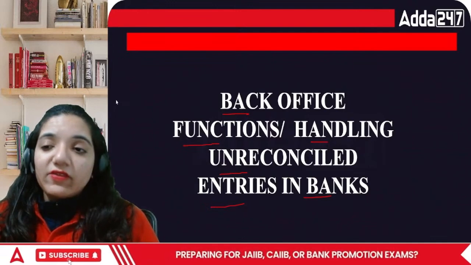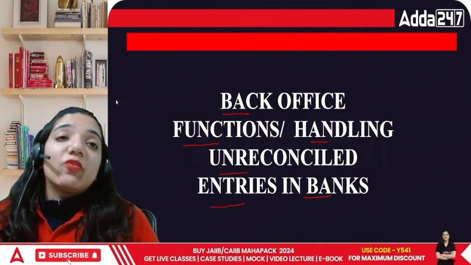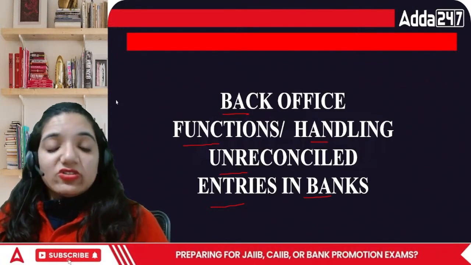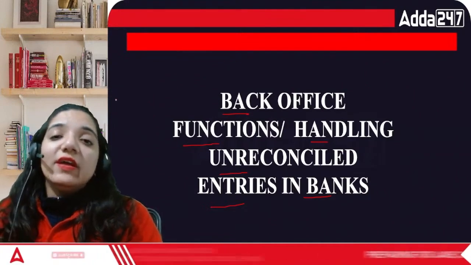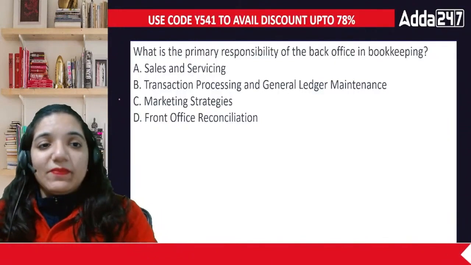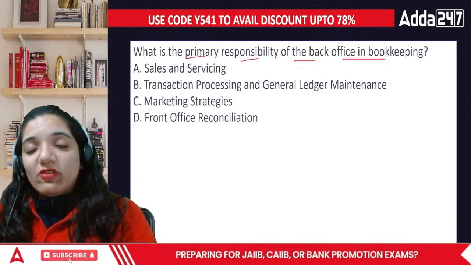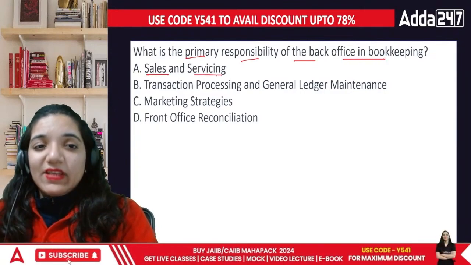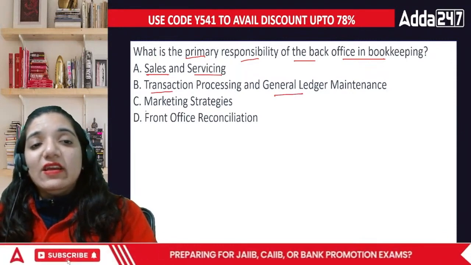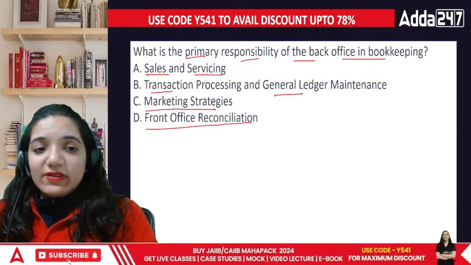So we are going to look at different types of accounts, what is happening in those accounts. Tracking of all those things is really important, because front office is always involved in dealing with the customers, right? So let's quickly move on and talk about the various questions related to this particular topic. Okay, here comes the first question. What is the primary responsibility of the back office in bookkeeping? Is it sales and servicing? Is it transaction processing and general ledger maintenance? Then marketing strategies or front office reconciliation? What do they do, everyone?